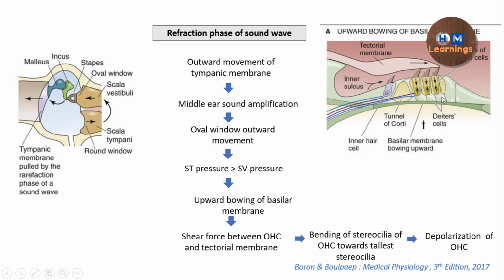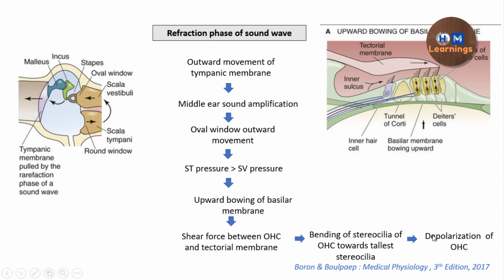So because of the upward movement of the basilar membrane, a shear force is generated between the tectorial membrane and the outer hair cells, which is going to cause the movement of the stereocilia, the movement of the hair bundle along their axis of mechanosensitivity, which is the horizontal axis. If there is upward movement, this is going to cause the movement of the stereocilia towards the tallest stereocilia, which is going to cause a depolarization of the outer hair cells.